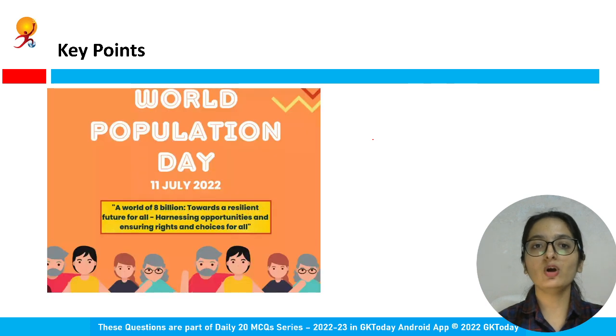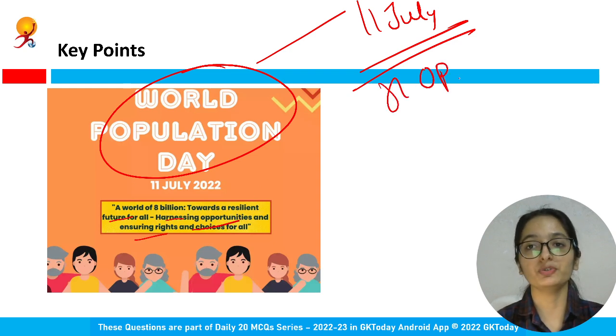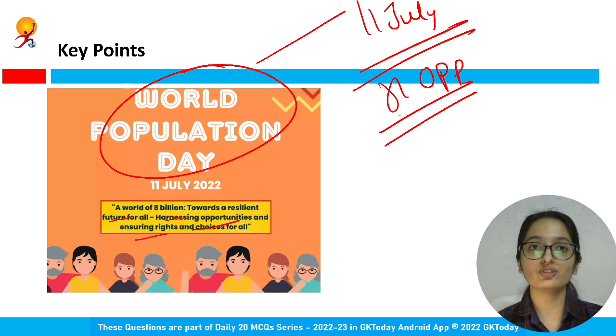Now I hope that you all know World Population Day is observed on 11th of July. Please do remember that. And this year's theme was: A world of 8 billion, towards a resilient future for all, harnessing opportunities and ensuring rights and choices for all. Harnessing opportunities, this is what I am saying. Yes, the number is increasing, but you have that potential. Now you can harness these opportunities. They can get jobs if they are working better, getting employment opportunities. So we can do wonders, right? So this is the day and the theme that you can remember, the extra information.